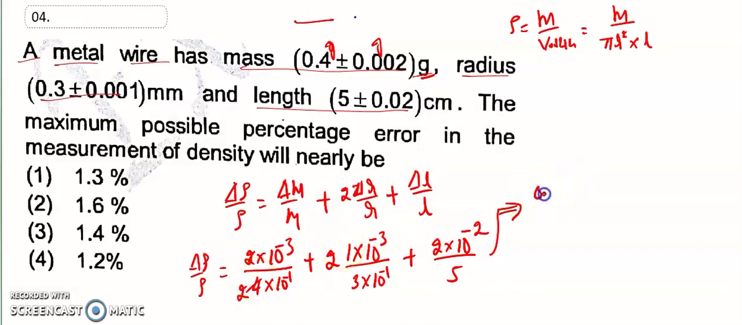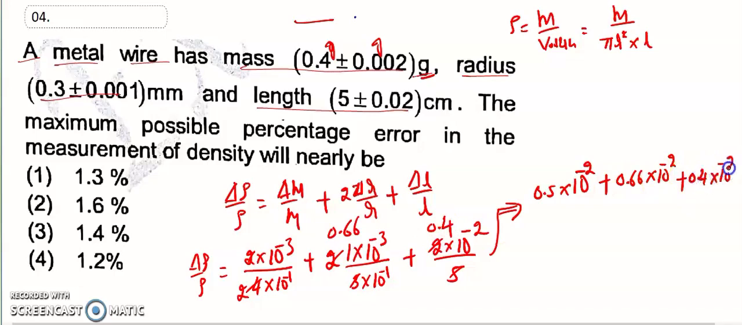So 0.5 into 10 to the power of minus 2 plus, so 2 3, so 3 1, 0.66 into 10 to the power of minus 2 plus, so 5 4, 20, 0.4 into 10 to the power of minus 2.